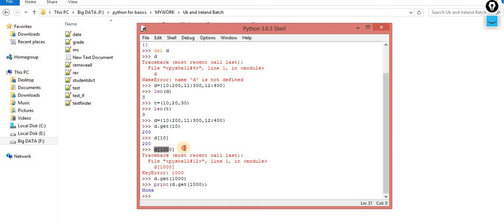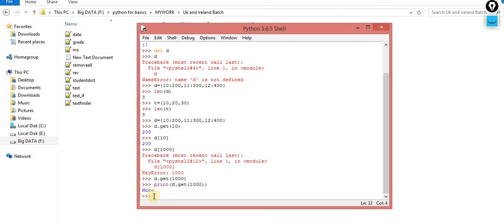But in the other case, you are getting the key error. So the choice is again here. If you want to tackle this, you know very well, you have to take advantage of the if condition. But if you don't want to use if, then simply you can use this get. So the next is pop.